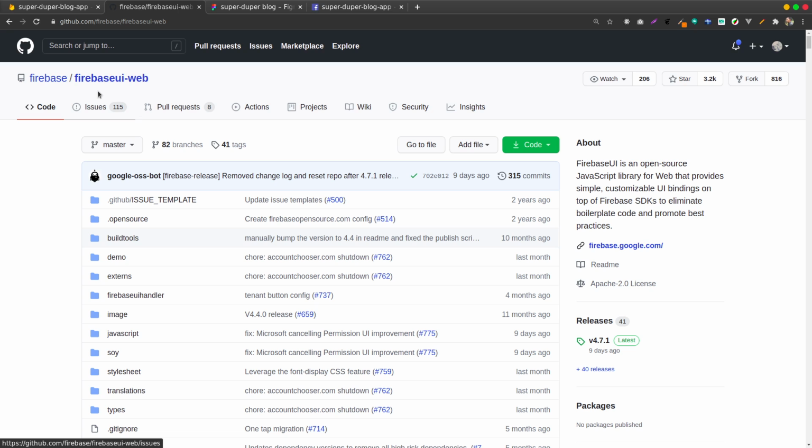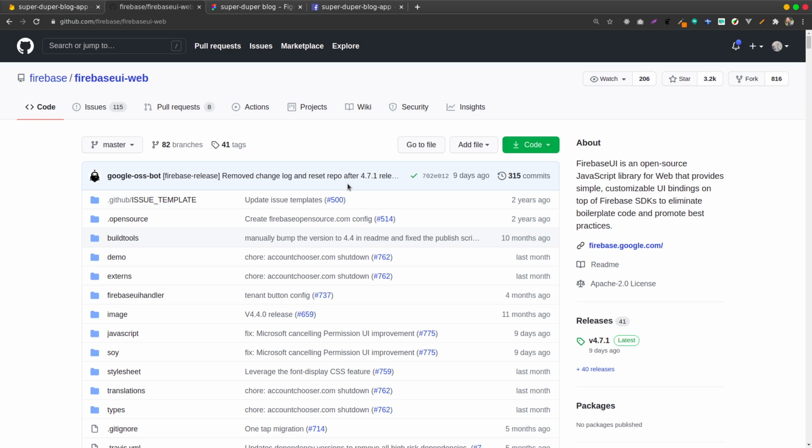So instead of you going ahead and manually writing the code which will connect to Firebase, Firebase UI allows you to connect to the Firebase SDK really quickly. But since you are doing React, there has to be something for React. That's when React Firebase UI comes in.